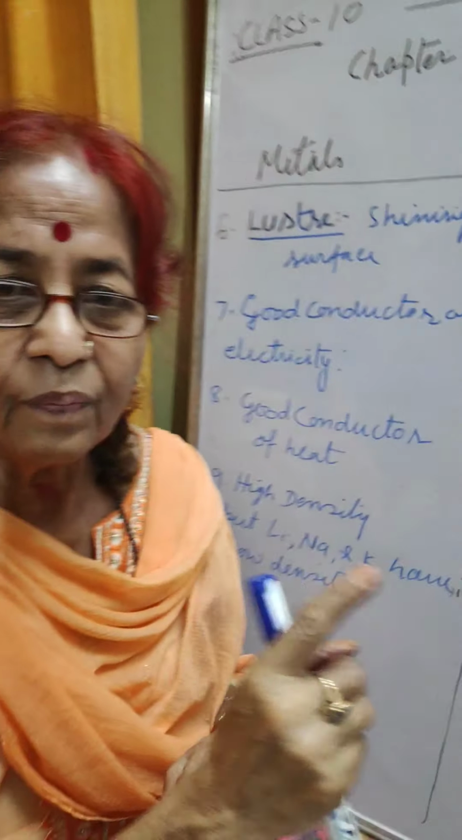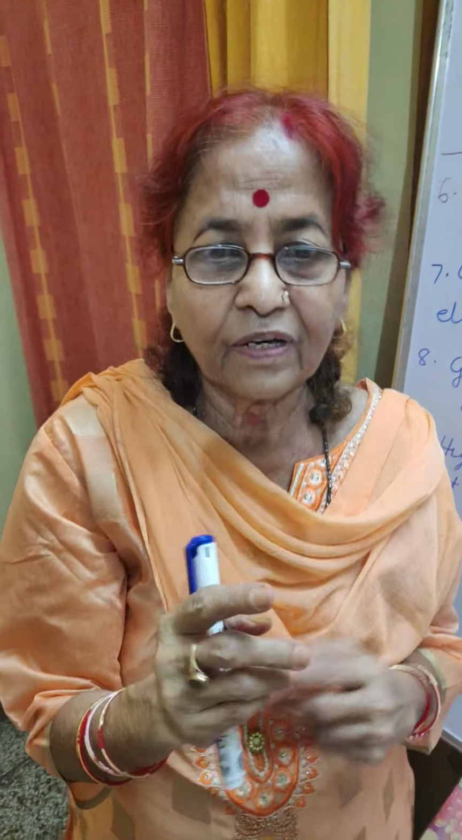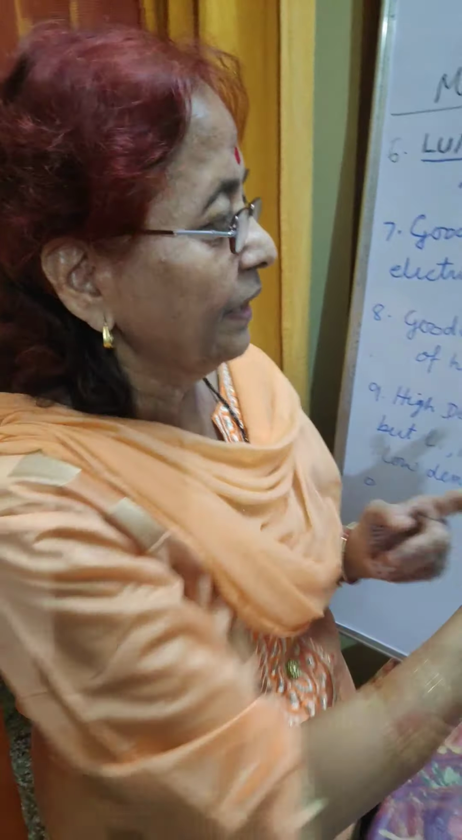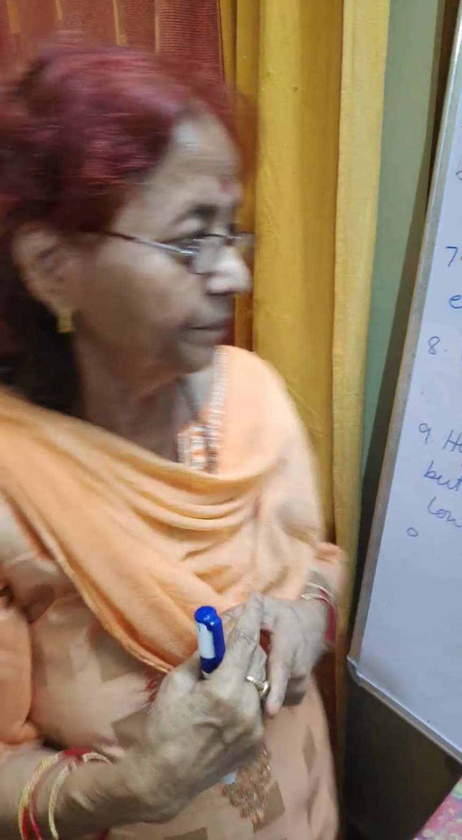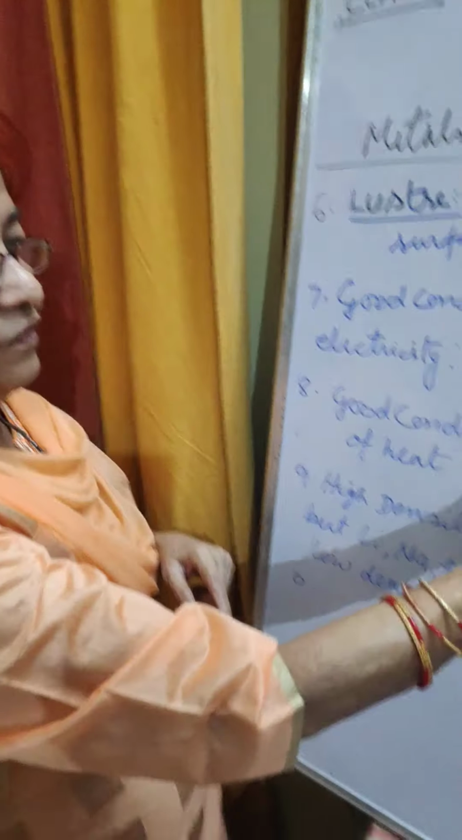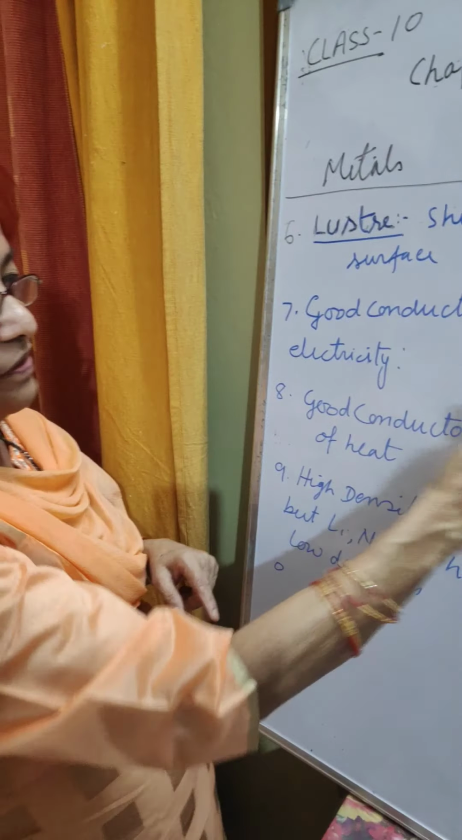Graphite is an allotrope of carbon, and the allotropes of carbon are diamond and graphite. Graphite is used in making electrodes, which conduct electricity. In the cell also graphite is used. In the pencil also graphite is used.